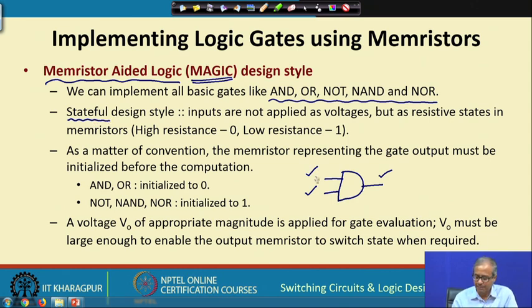where we apply the inputs not as voltages, but as resistive states of the memristors. The meaning is something like this. Suppose I am implementing a gate with two inputs. There will be two input memristors.